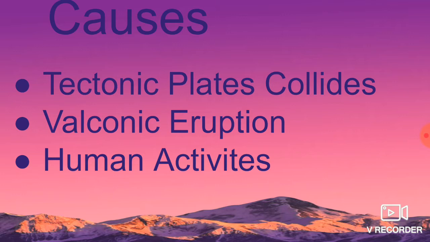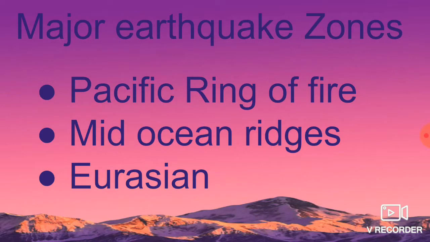Where do earthquakes occur most? Earthquake is a natural phenomenon. It can happen anywhere on the earth's surface. But most earthquakes occur along the edges of the continental and oceanic plates. The 3 major earthquake zones are the Pacific Ring of Fire, the Mid-Ocean Ridge Zone and the Eurasian Zone. These are the 3 major earthquake zones.